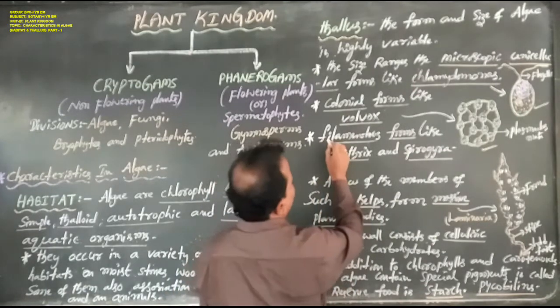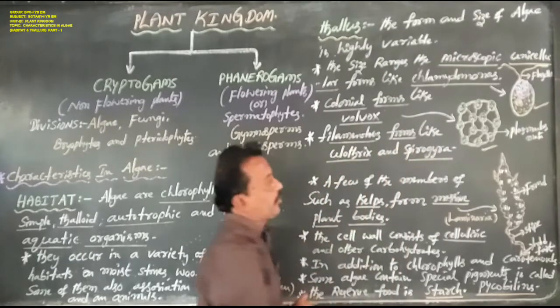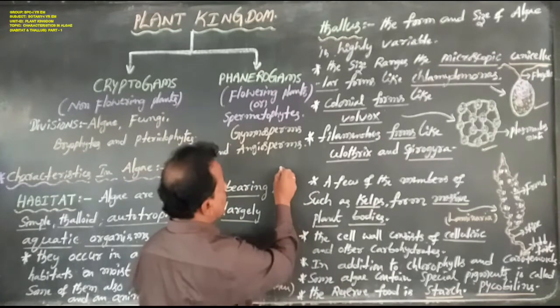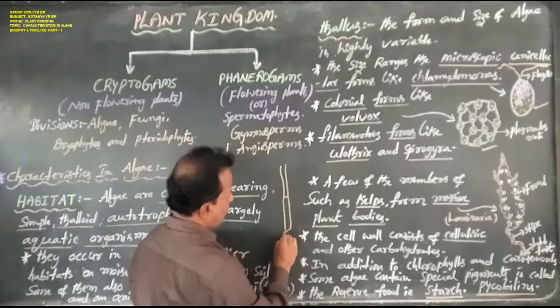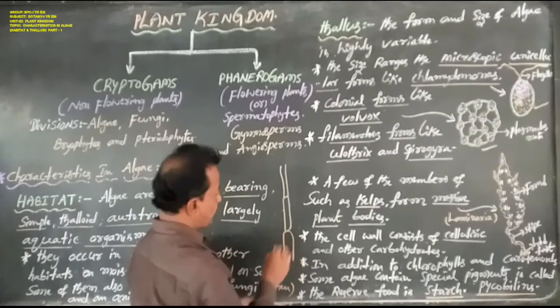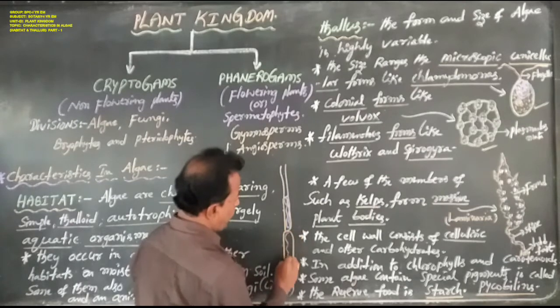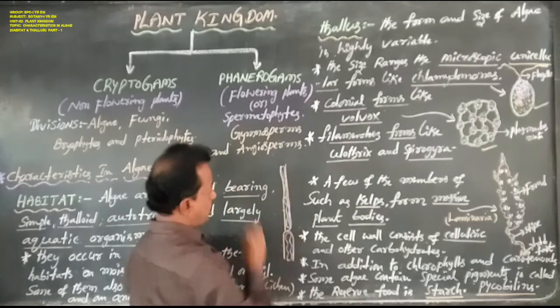Next, some of them are filamentous forms, that is Ulothrix and Spirogyra. This is a filamentous structure, and this is a Spirogyra.